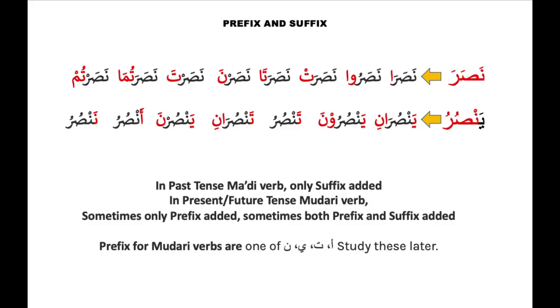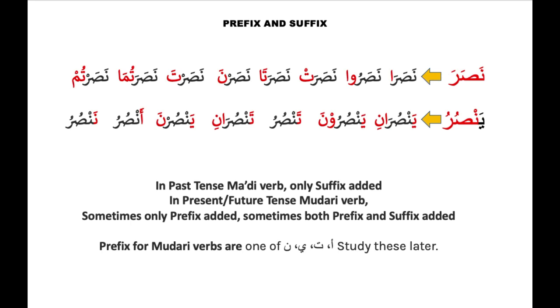We also need to have a little idea at this stage about prefix and suffix. In this part of the lesson, our objective is to learn these two terms, what is meant by prefix and what is meant by suffix. So in a simple way, I will explain that to you. For example, in this slide, an Arabic verb starts from a root verb, which is a three-letter root verb. In this case, the root verb is nasara. Nasara means he helped. And as you know, there are 14 pronouns and accordingly there will be 14 different forms. Nasara is the past tense verb and yansuru is the present tense verb which is derived from nasara.